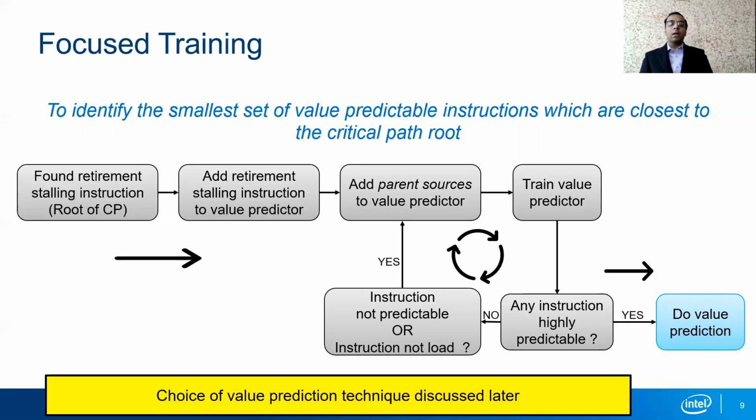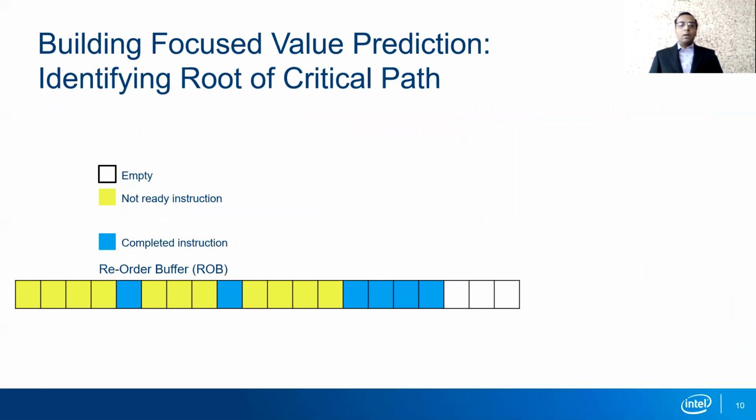This cycle repeats until all instructions in the value predictor are highly predictable, and at this point, focus training has completed and we can begin to predict all instructions. Now we elaborate all the steps of focus training in more detail. The first step is to identify the root of the critical path, and to do that, we use the reorder buffer.